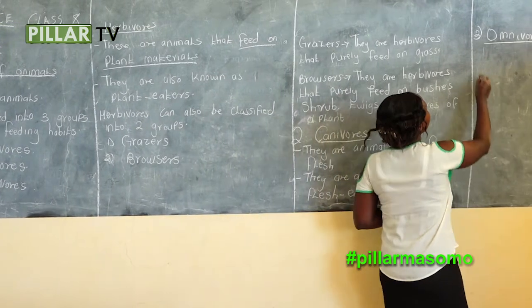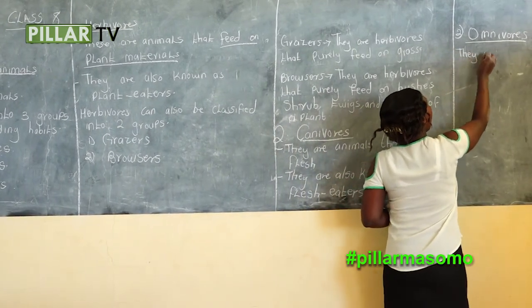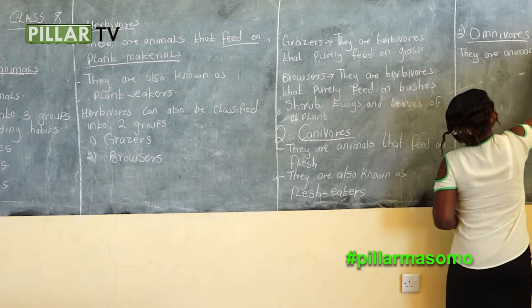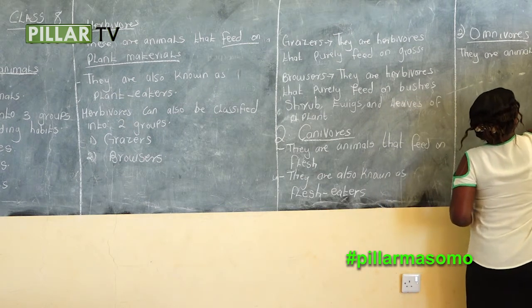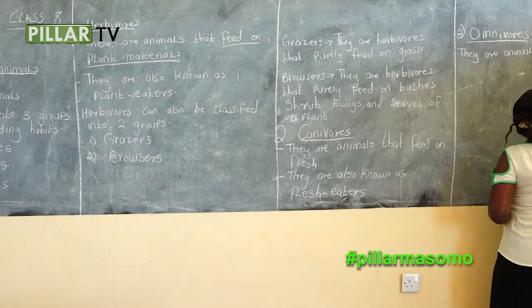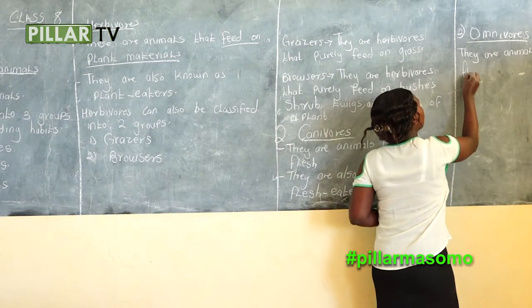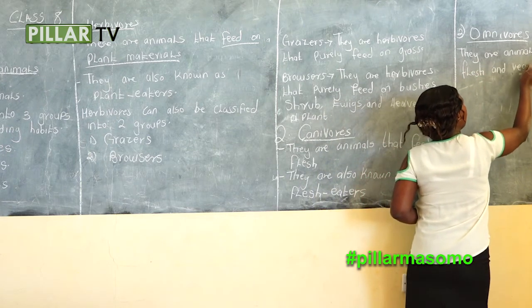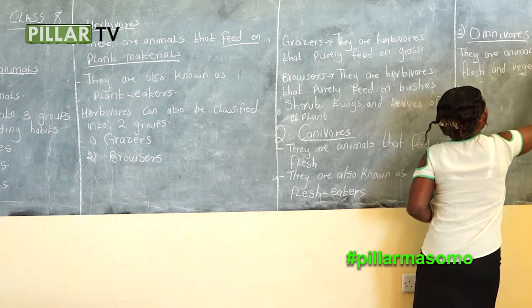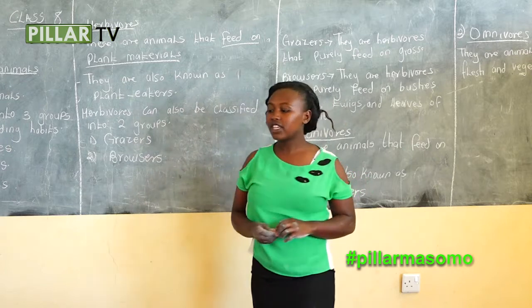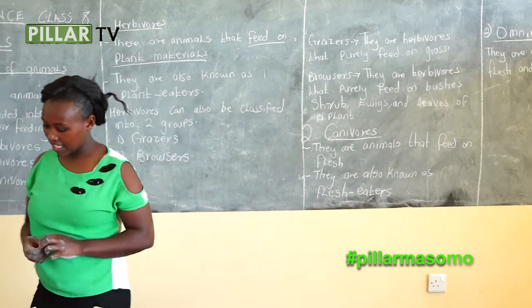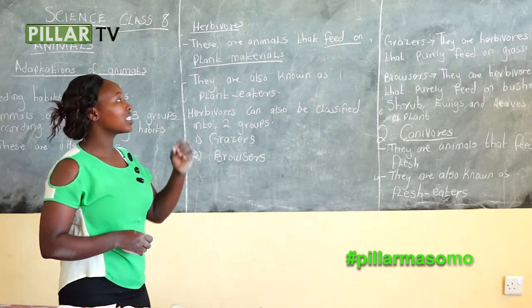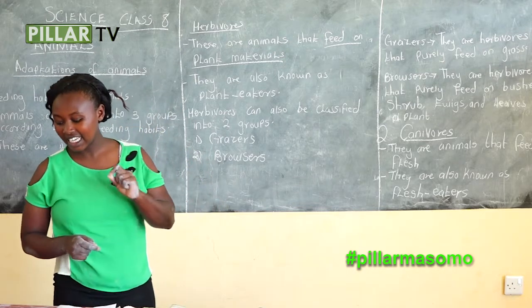So omnivorous are animals that feed on flesh and vegetation. And we have said that another name for omnivorous is mixed diet eaters.